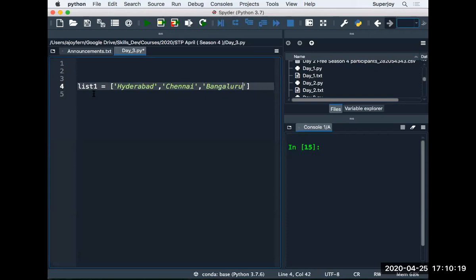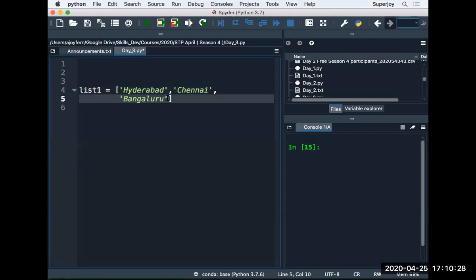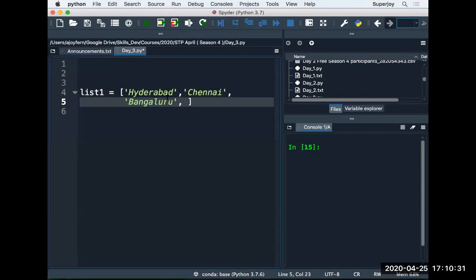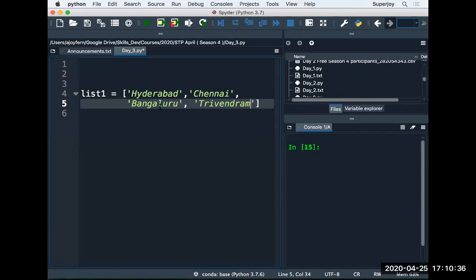A little reduce in font size. So let's reduce that one, or maybe I can put an enter here. Bangalore, and then I take one more city, let's say Trivandrum. Spelling may be wrong, but you get the point. So I have 4 items in this list. Pardon me if spelling is not correct, or your city is not included.